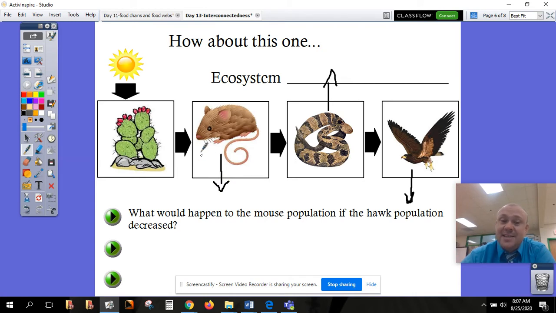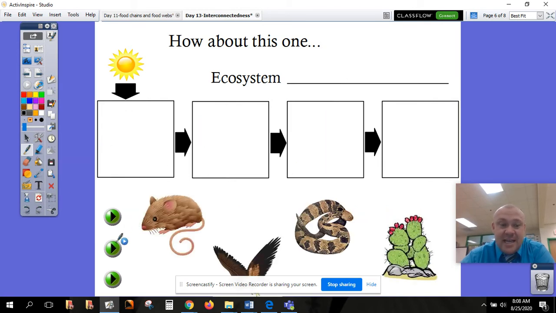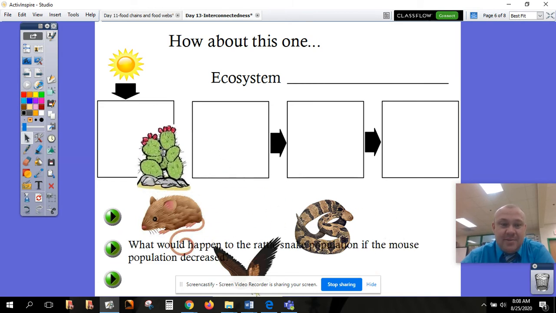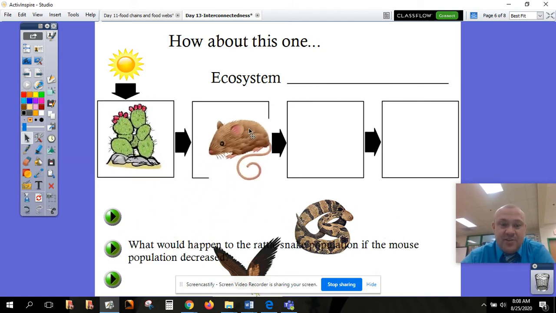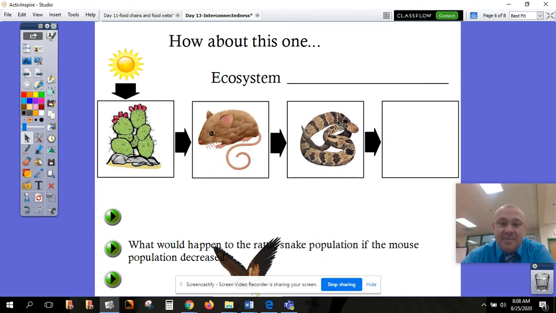And then if we continue working this, if more snakes are eating the mice and there's less mice, then the population of cactus is going to go up because it has less things eating it. So as you can see, if we change one part of an ecosystem, it affects all the other organisms. That's interconnectedness. All right, so let's refresh the page and try the second question, which is what would happen to the rattlesnake population if the mouse population decreased?